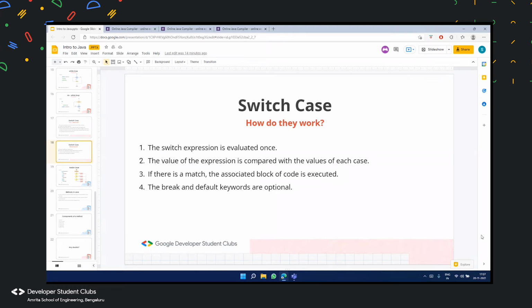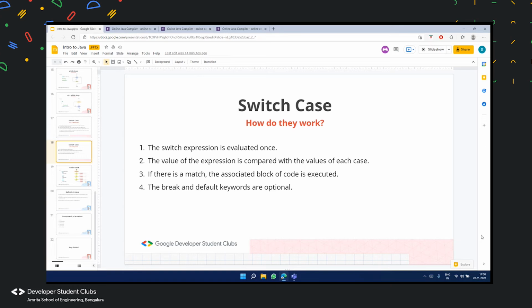And let us assume that the input given by the user is not matching with any of the cases of the switch case statement. What happens is it goes to the default block, and the code that is present inside the default block gets executed. So this is how switch cases work and the logic behind switch case.